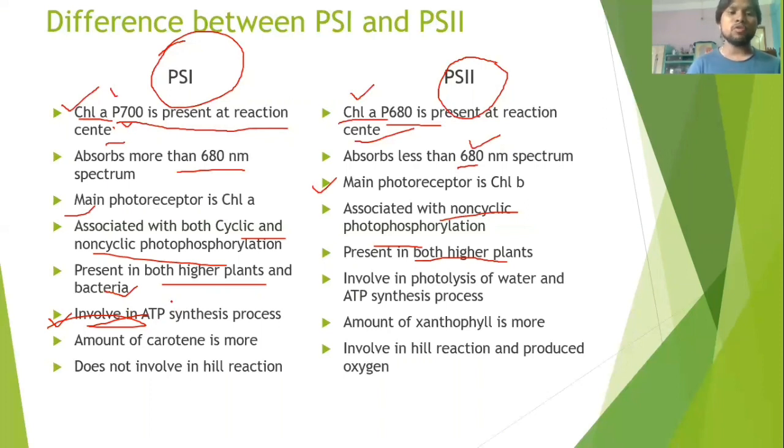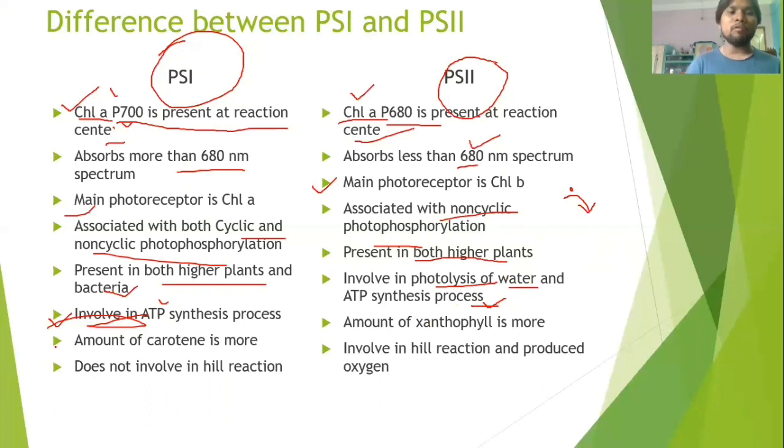We'll see how ATP is generated in the next video. PS2 is involved in the photolysis of water, where water is split into oxygen and hydroxyl ion.